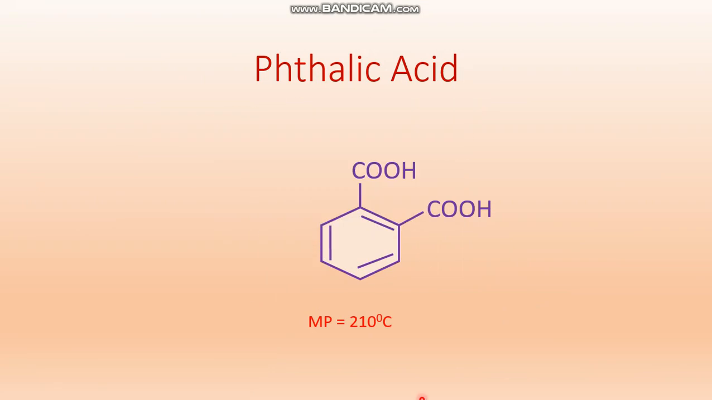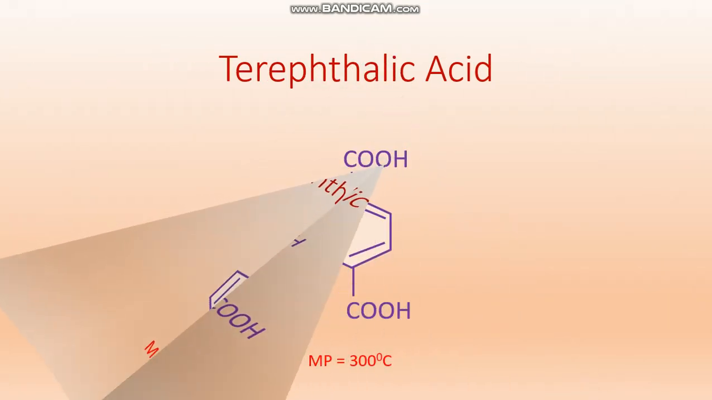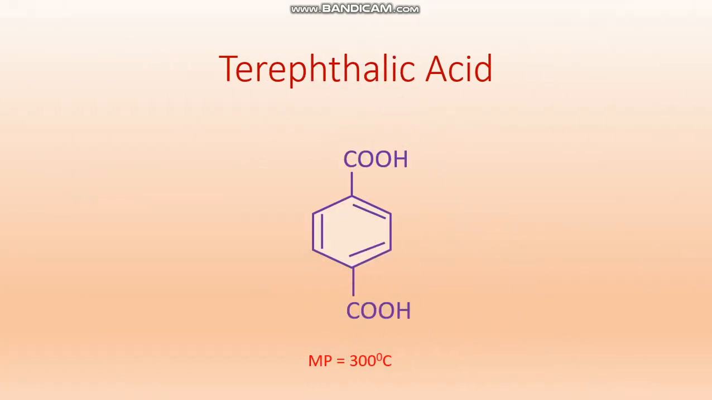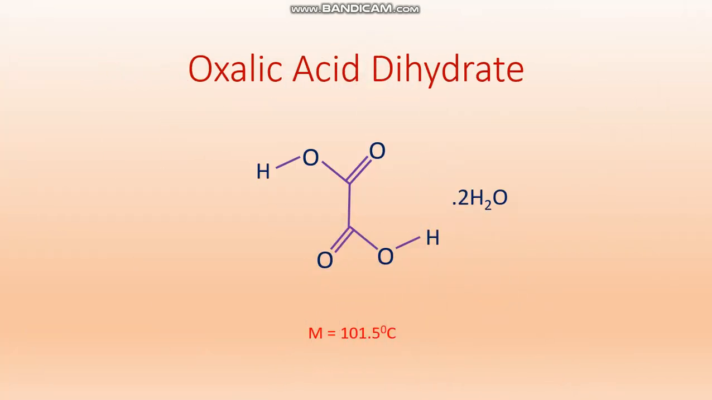Phthalic acid, that means benzene 1,2-dicarboxylic acid, 210 degrees Celsius. Isophthalic acid, that is benzene 1,3-dicarboxylic acid, very high melting temperature, 342 degrees Celsius. Terephthalic acid, that means benzene 1,4-dicarboxylic acid, 300 degrees Celsius, it will melt. And oxalic acid dihydrate, it will melt at 101.5 degrees Celsius.